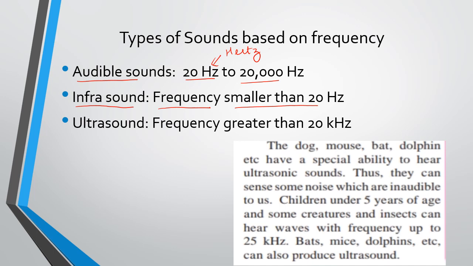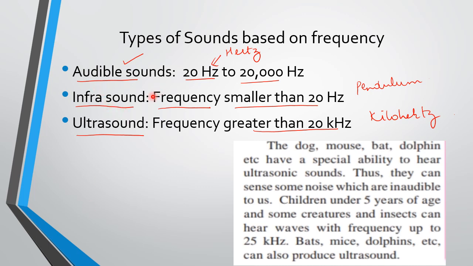For example, they have given a pendulum. We are not able to hear the sound produced by a pendulum. Then there are certain sounds whose frequency is greater than 20 kilohertz. They are called ultrasounds. Okay, so understood, there are audible sounds which the human ear can hear, that is between the range from 20 hertz to 20,000 hertz. They are called audible sounds.